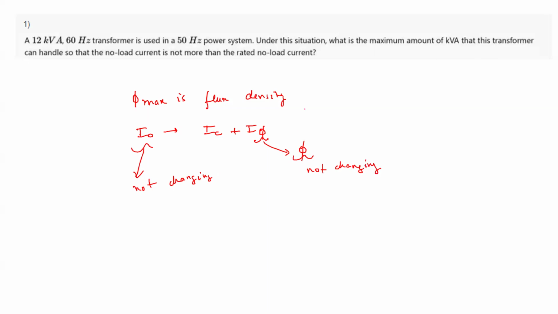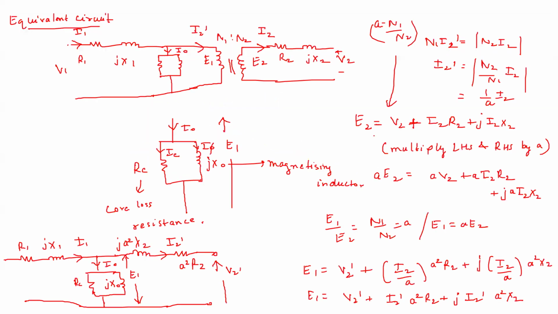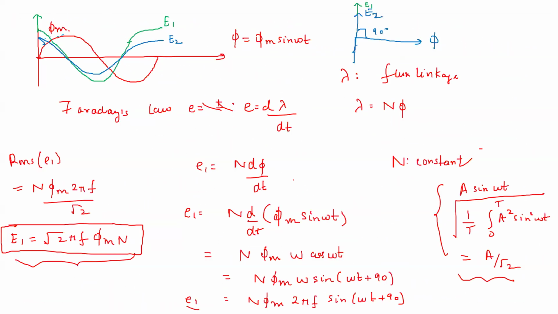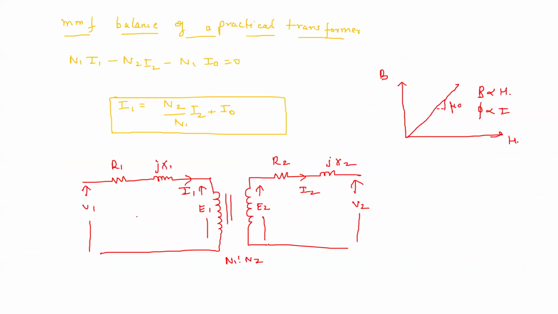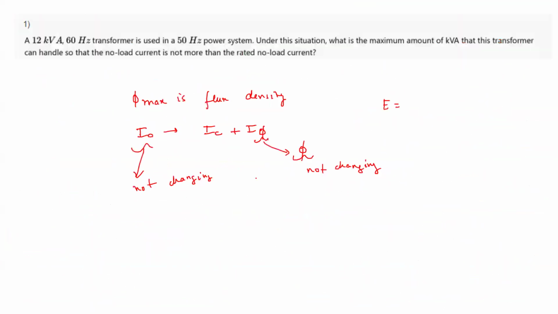So what will happen? We know the EMF equation. We have seen the RMS value of the EMF. So what is this RMS value? Root 2 pi f phi m into N, and root 2 pi can be written as 4.44. So I'm writing it as 4.44 phi max into frequency into N.